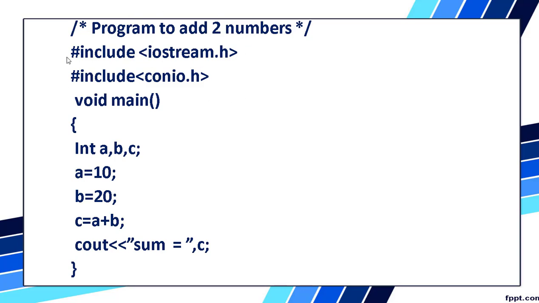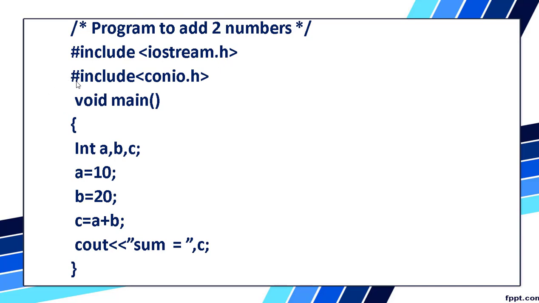Coming to the first header file, hash include iostream.h: IO is input output, so input output stream. You will have functions related to input and output, for example cout and cin. All these functions are stored in iostream.h. Again, .h is a header file.